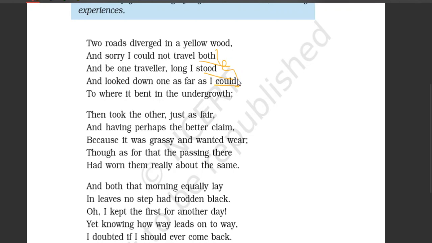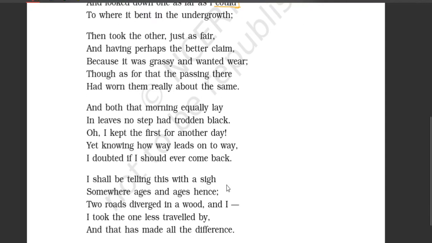Enjambment is continuing the line to the next line without using any punctuation marks. We have the same enjambment here also, and here also there was no punctuation mark, but the sentence is continued into the second line. So this is called enjambment.